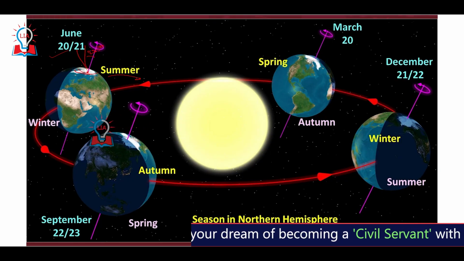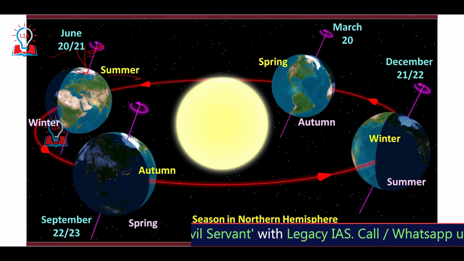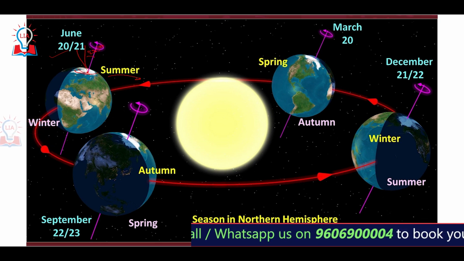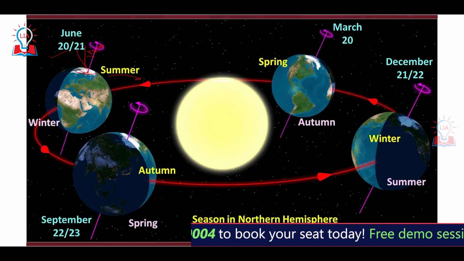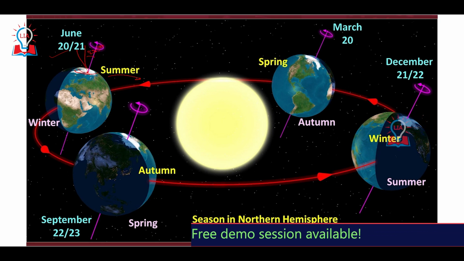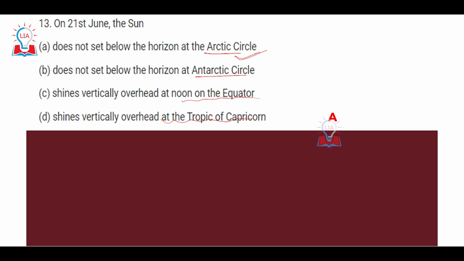Similarly, on 21st of December, it will be the Antarctic Circle which will not see the sunset because the southern hemisphere will be oriented toward the sun, as you can see on this particular diagram. The sun is vertically overhead at the equator on two dates: one is 20th March, the spring equinox, and second is 22nd of September, the autumn equinox. That is how the basic questions related to the motion of Earth and Sun have been asked. A similar question was asked in the 2022 prelims as well, when do we have the longest day in the northern hemisphere, and the answer was 21st of June.